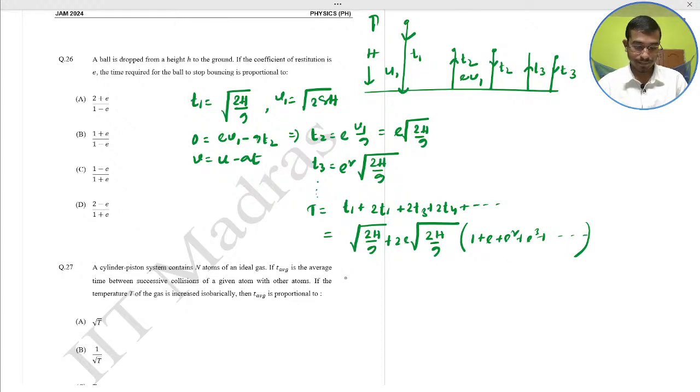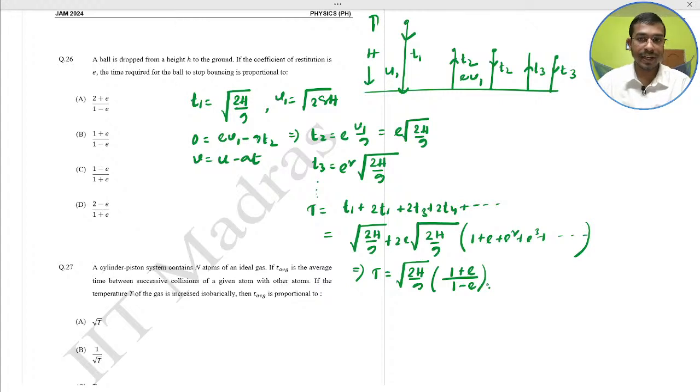This would be what? That implies T equal to root 2h by g times 1 plus e divided by 1 minus e. Option B would be the correct one: 1 plus e in the numerator and 1 minus e in the denominator. B would be correct.